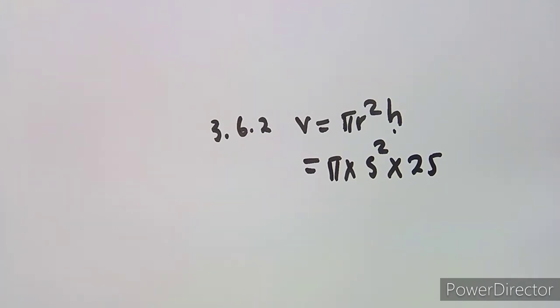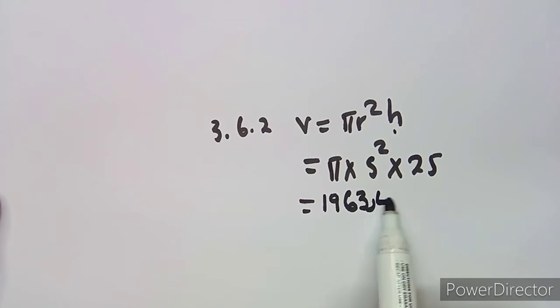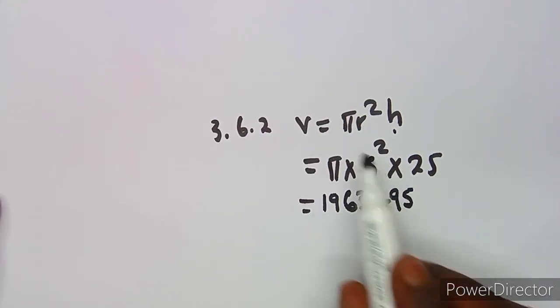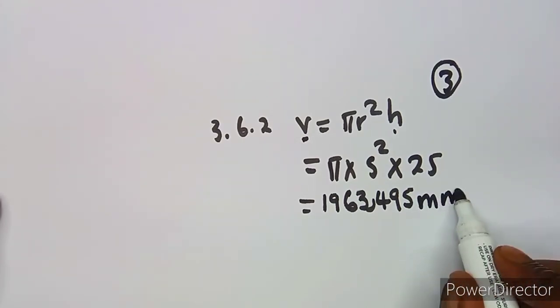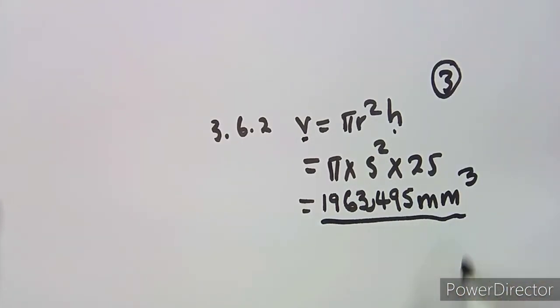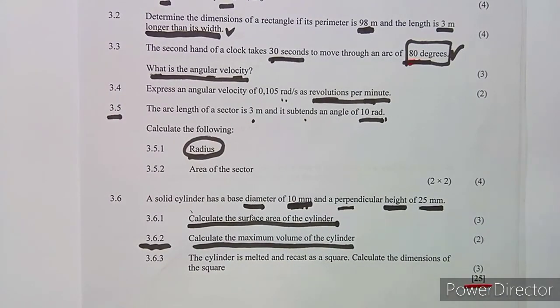You obtain another decimal, just like the previous part. Just round off to 3 decimal places. You're going to have something like 1963,495. And this is volume, guys, which is cubic units. So it's going to be cubic millimeters. So that is the volume. Take note, guys, we are working with millimeters here, so it's going to be cubic millimeters, not cubic meters, but cubic millimeters.